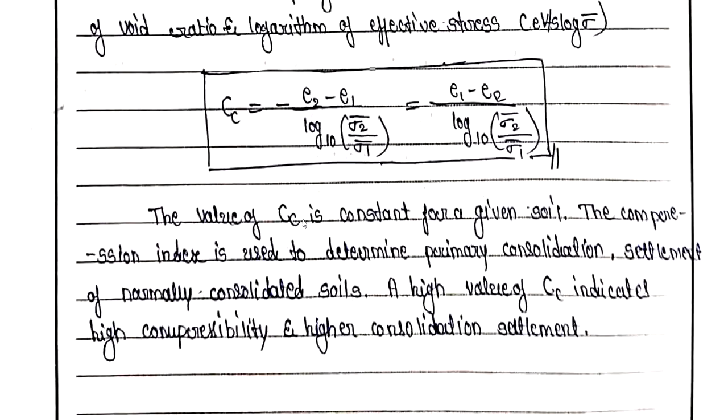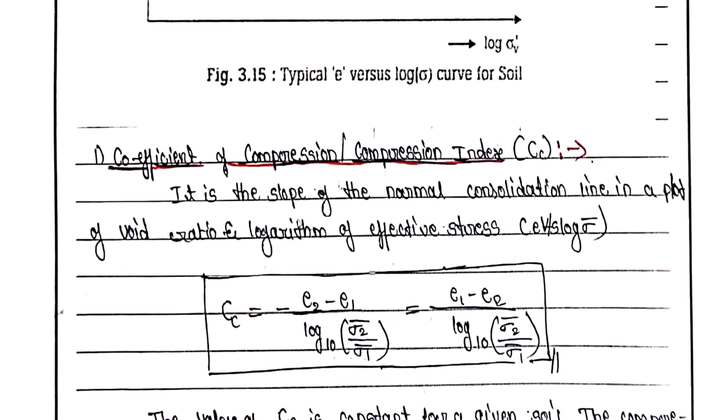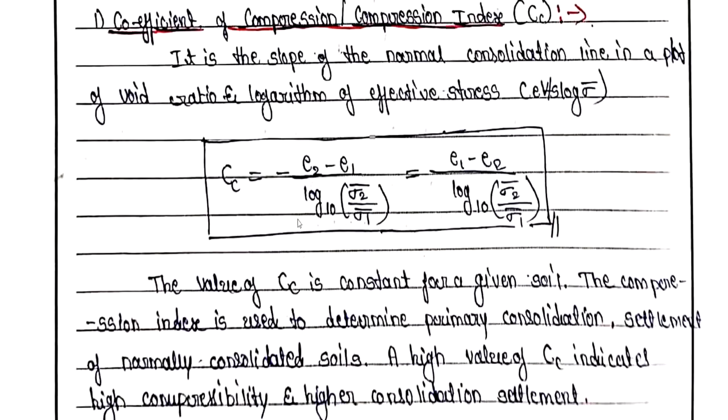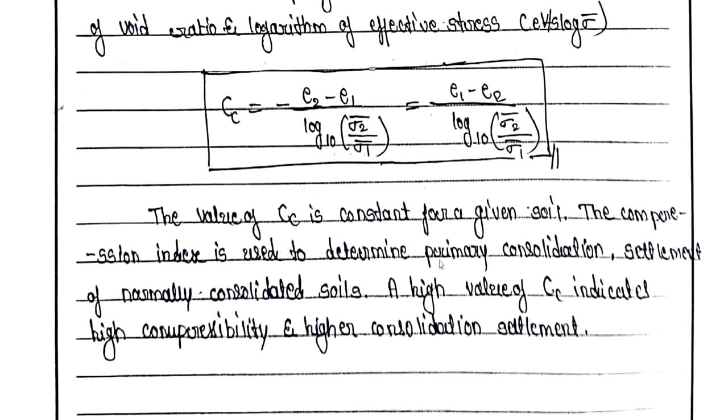Cc, that is the coefficient of compression or compression index, is used to determine the settlement properties of normally consolidated soil as well as primary consolidation of normally consolidated soil. So it says that if Cc is high, then compressibility is higher and consolidation settlement will also be high.